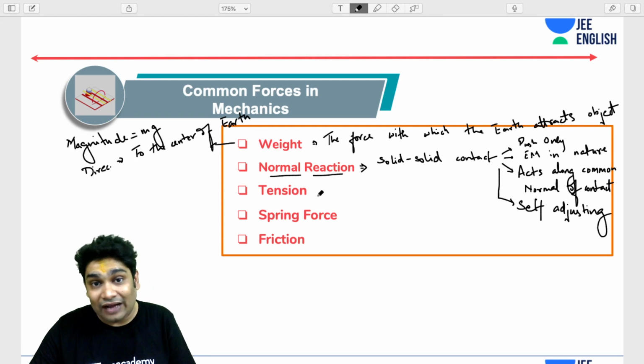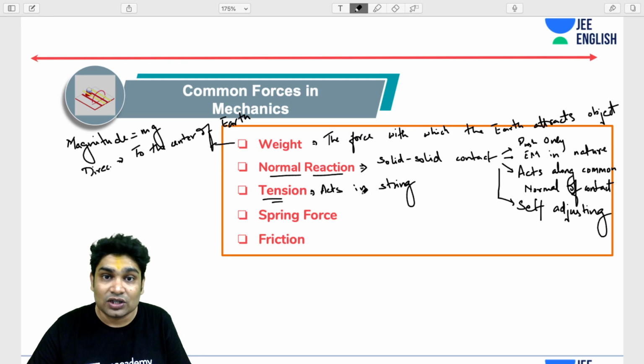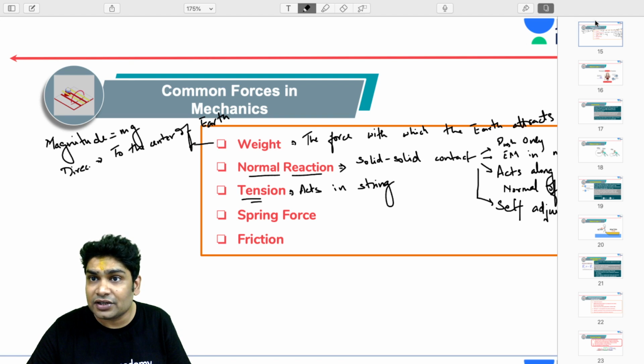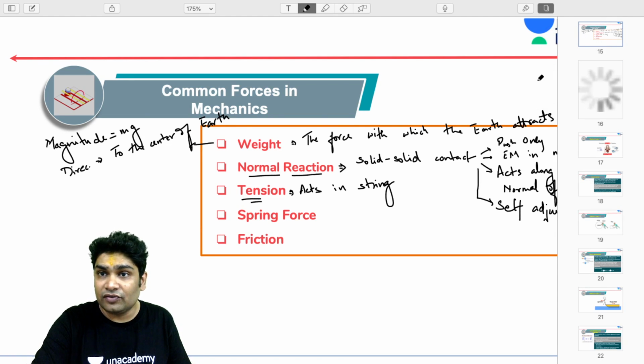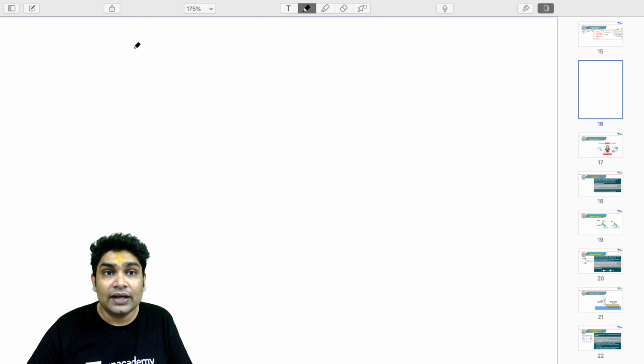Now, similarly, you have a tension force. This force, as you know, acts in strings. Now, what are the characteristics of this force? So let's quickly write down the characteristics of the tension force. Maybe we can add another page to list them down. So tension. What do I know about tension?